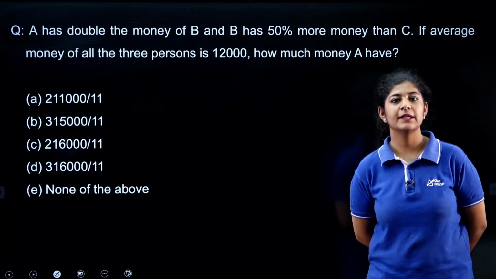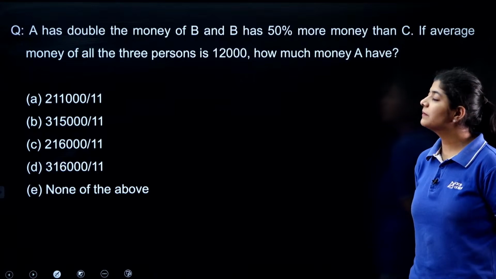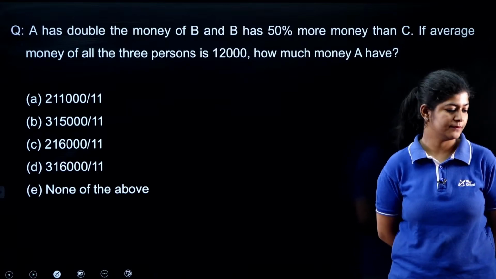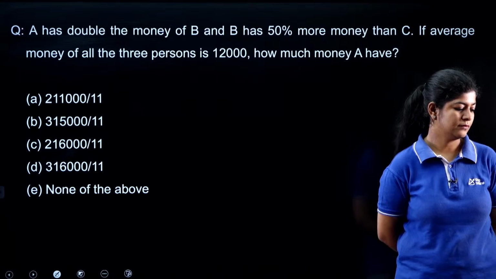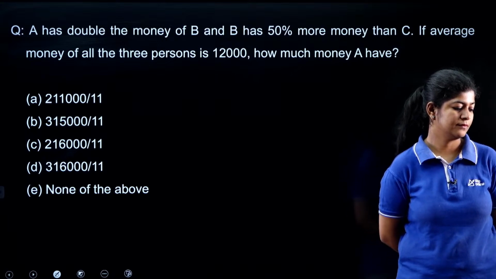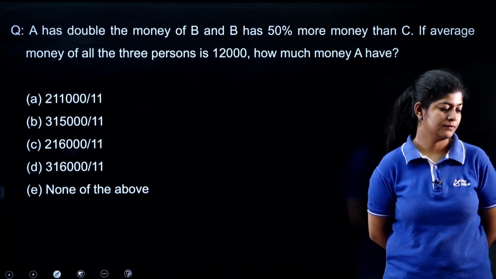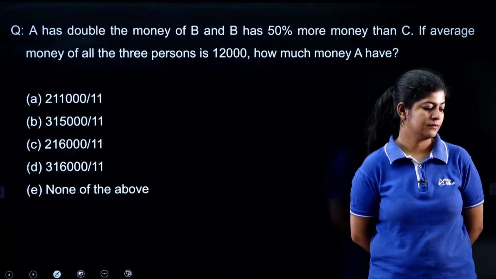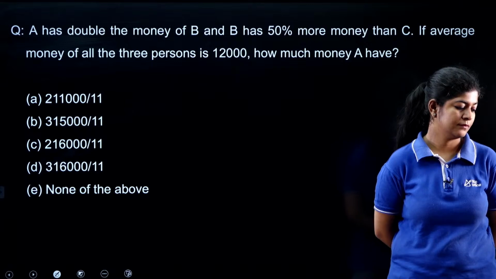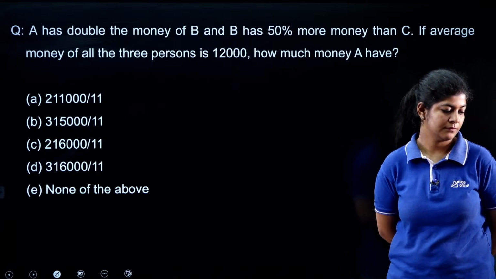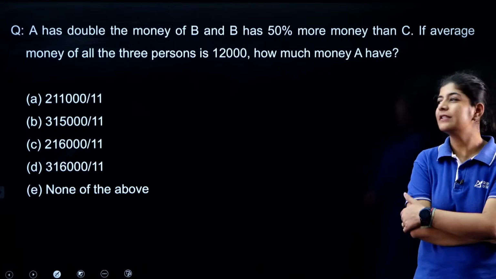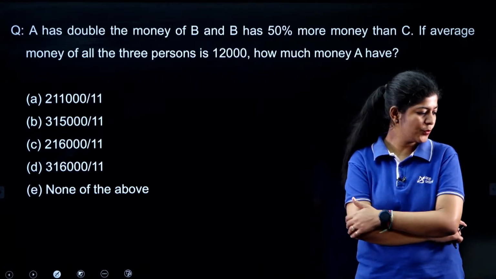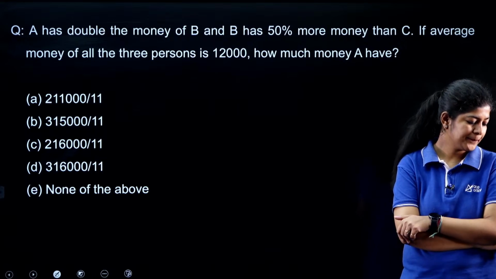Here we are having three persons and the average of these three persons is given as 12,000. So what answer are we getting?